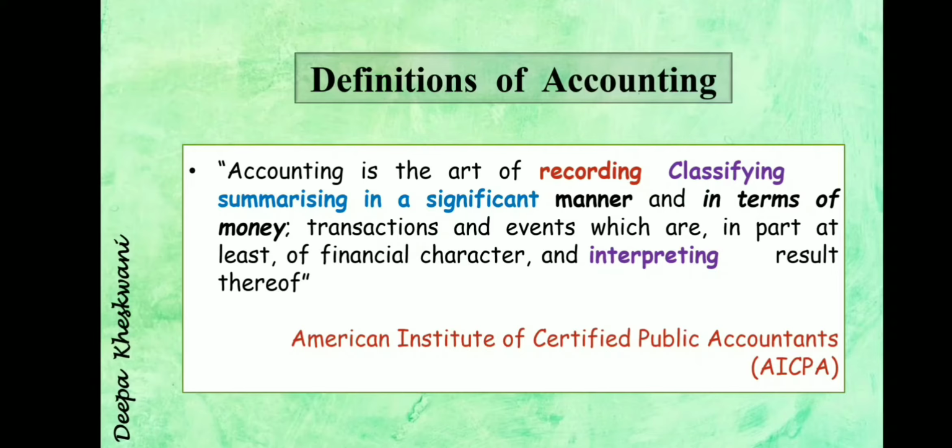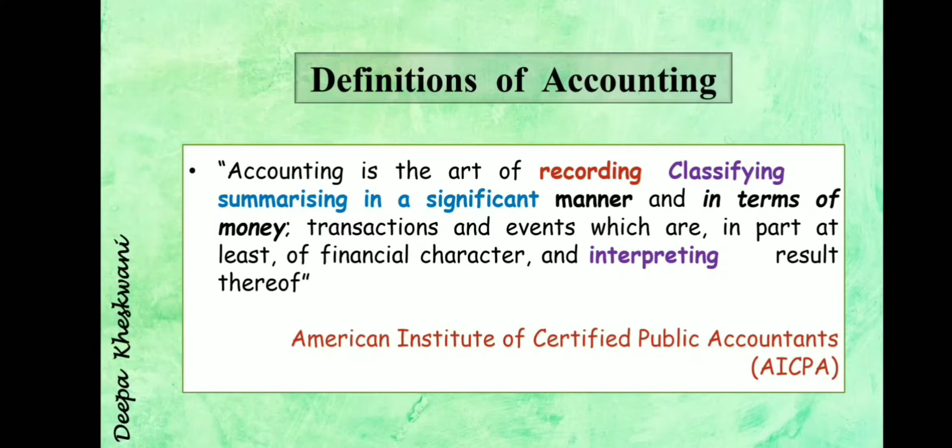Some words are the same as in the meaning. Accounting is the art of recording. It is the art of recording whatever is happening in business, whatever the business transaction is, we have to record. Yes, after recording we have to classify it. After classification, we have to make a summary in a significant manner. There are some rules and principles. Yes, some special formats. In that same manner we have to summarize those details, and all must be in terms of money.